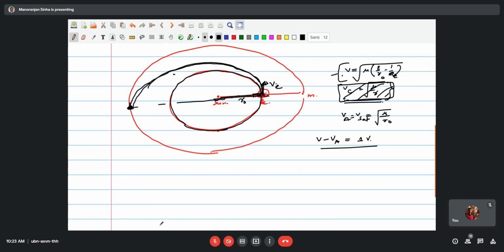In reality, the satellite has to break this gravitational field of the Earth, and for doing that, the minimum thing required is that parabolic velocity should be given, v equal to under root 2gr, to lift off the surface of the Earth. Without that, nothing will happen. It will not escape the gravitational field of the Earth.